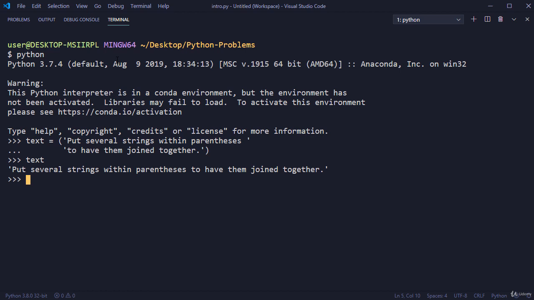This only works with 2 literals, though, not with variables or expressions. If you want to use this feature between a variable and a string, you will get a syntax error. Let's see this.